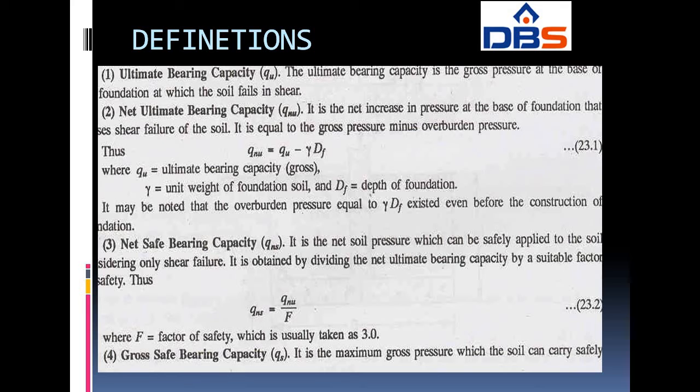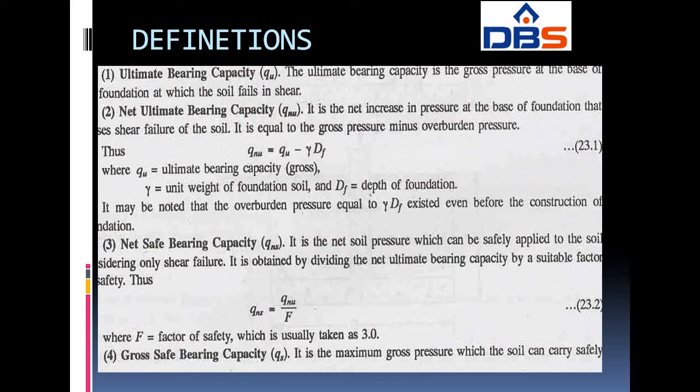It is the net increase in pressure at the base of the foundation that causes the shear failure of the soil. So QNU is equal to the gross pressure minus overburden pressure. Overburden pressure is nothing but the unit weight of the foundation soil times the depth of the foundation. Overall, it is known as overburden pressure.